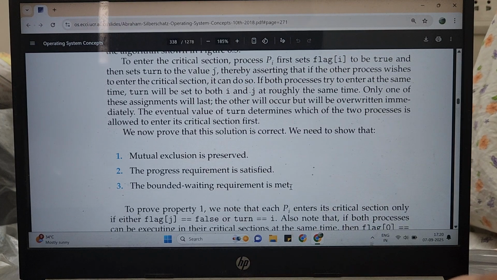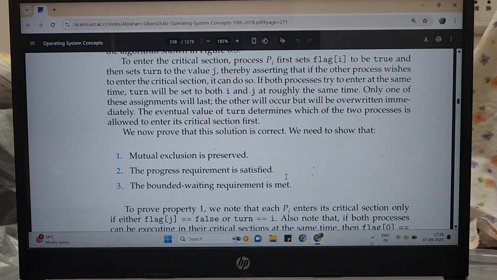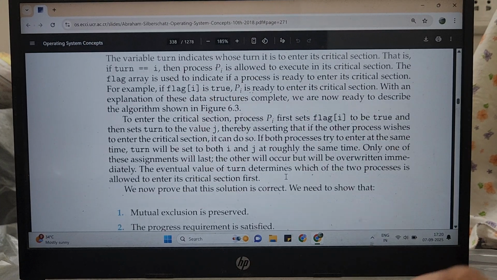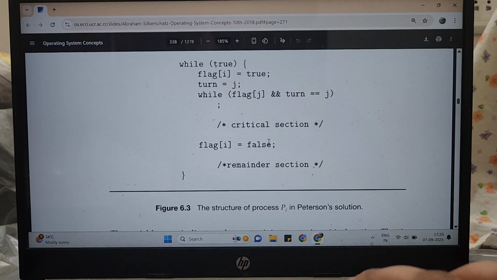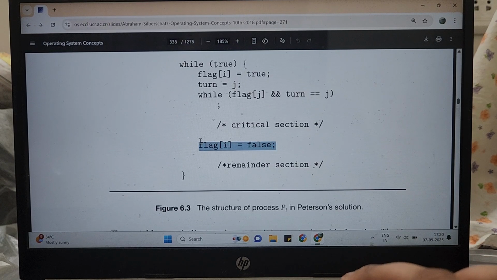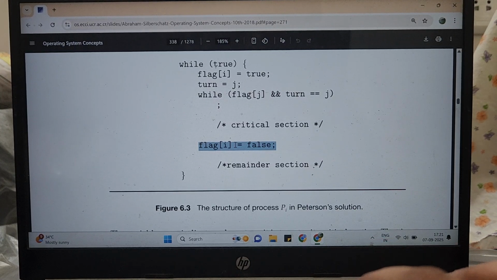Third condition, the bounded waiting requirement must be met. So what does this condition mean? When one process is executing the critical section, the others are waiting, right? So they should not be made to wait indefinitely. There should be a bound on the waiting time. How do we achieve this? Back here, once the critical section is executed, we set flag of that process to false, meaning that process says I am not ready for my critical section now, meaning I don't want to execute it anymore.